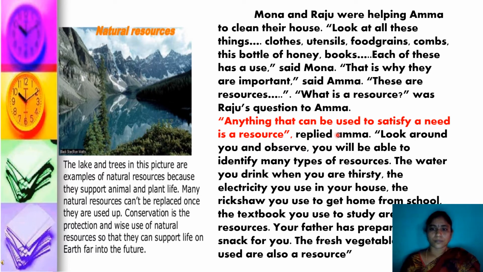Understood? Look around you and observe. You will be able to identify many types of resources. The water we drink whenever we are thirsty. The electricity, without which we can't stay even one minute, because we are addicted to that type of luxurious life. The rickshaw used to go home or to school. The vans we use to go to school are made of iron, rubber and plastic. So everything we are getting from the natural resources only.